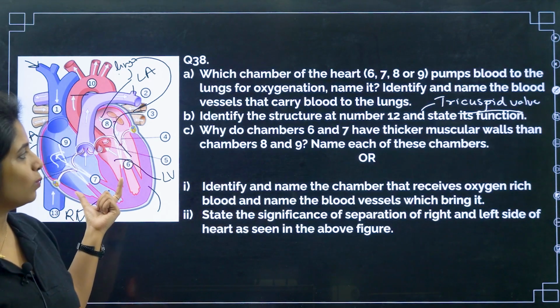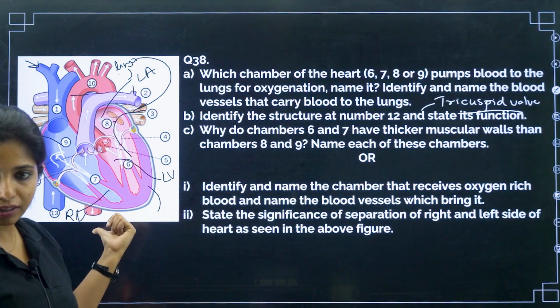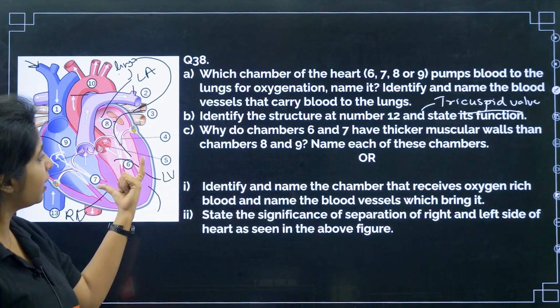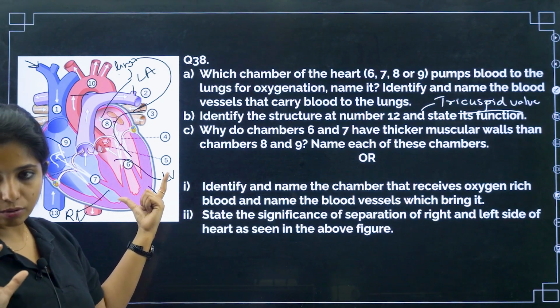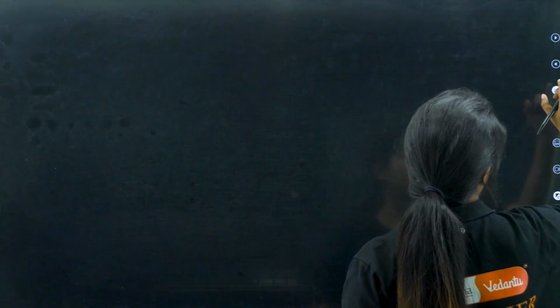Okay. Now, why do chambers 6 and 7 have thicker muscular walls than chambers 8 and 9? These are both ventricles, LV and RV, and these are atria. Why do they have thicker walls? That is the question. Okay, so let us start solving all the questions together.